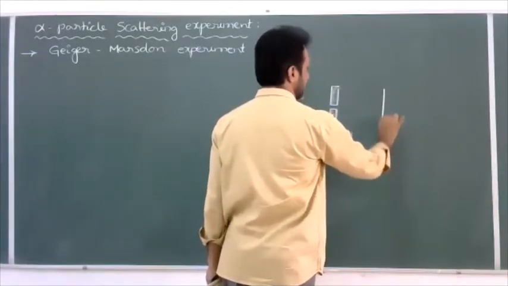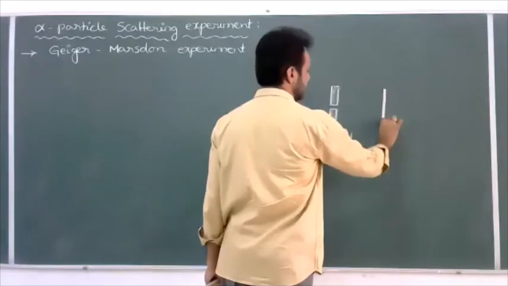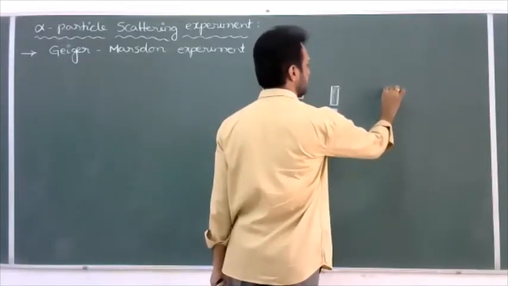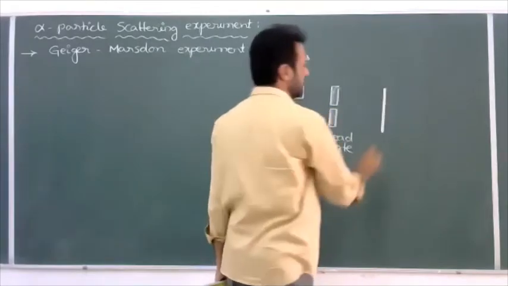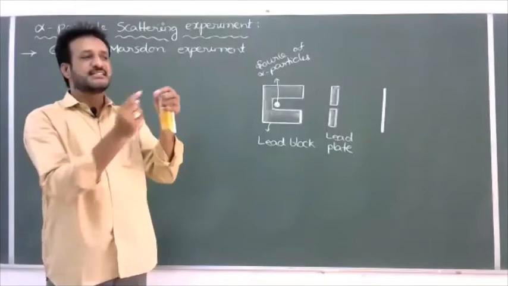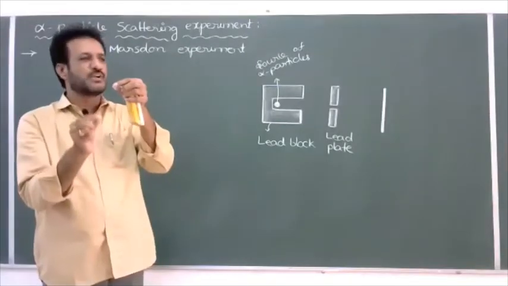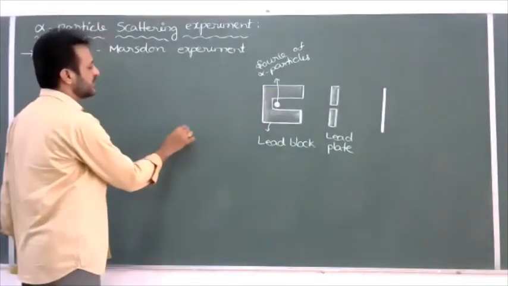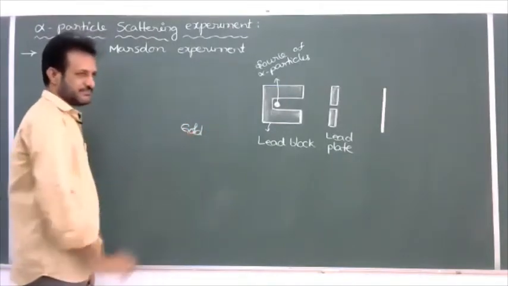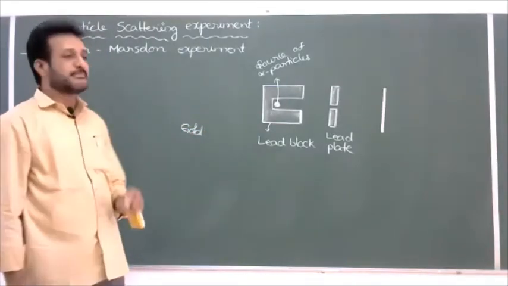It is a gold foil. So very small thickness, a thin foil. We have to take gold and beat it into thin sheets, similar to paper or even less than the thickness of paper. Why do we select gold? The atomic number of gold is 79. And gold is malleable.